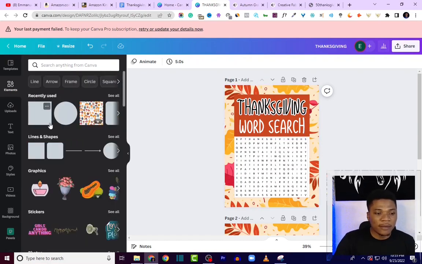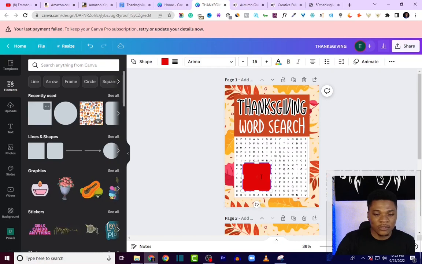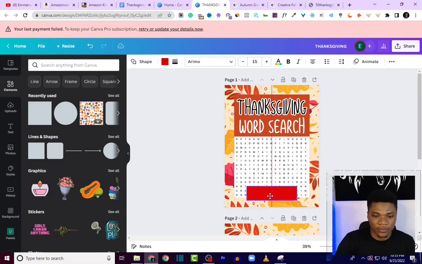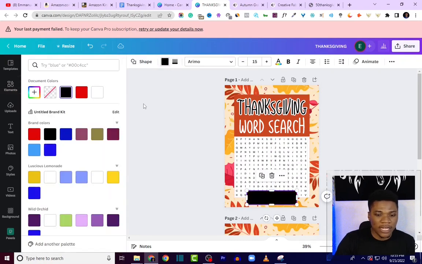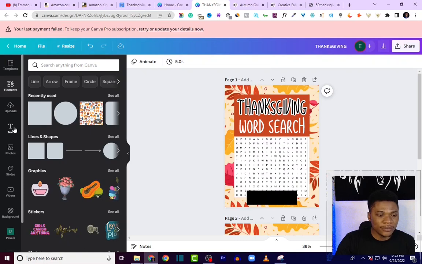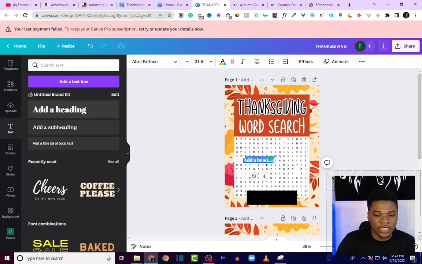Then I'll come over and bring in this rectangular shape again. Just reduce the size. I'm going to make it black and then come back to text. Then bring in another heading.